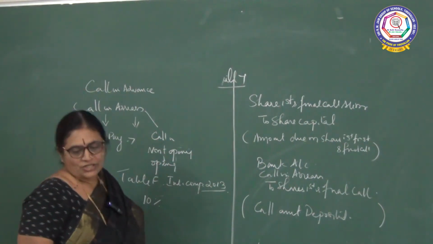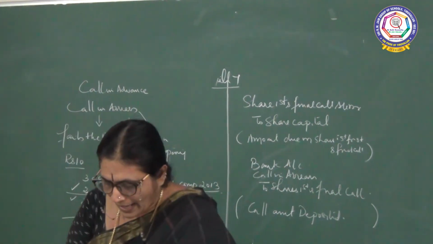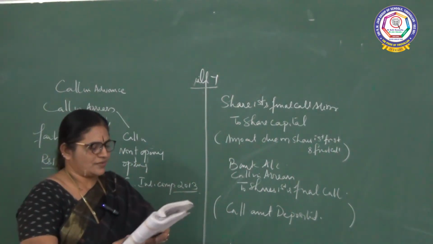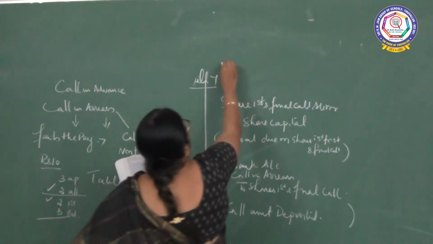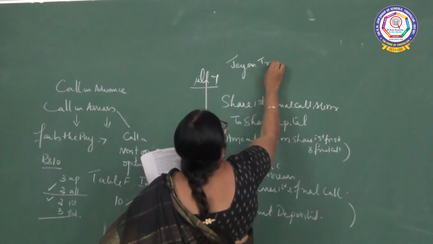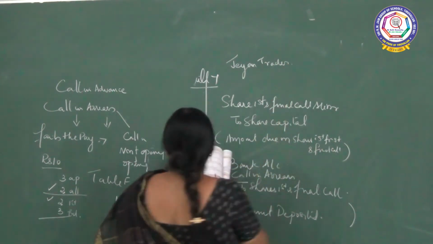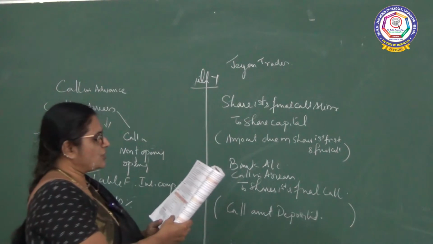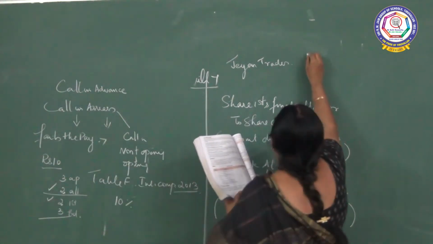Now let us go to illustration 7. I'll just read the problem for you and then we'll do the problem. Fine. Now see, Giant Traders, we'll write whatever is required for the problem so that you can easily do it. He is going to issue 15,000 ordinary shares.